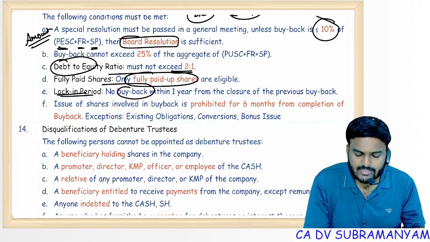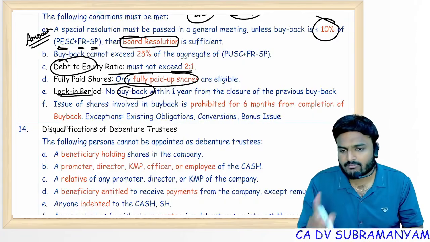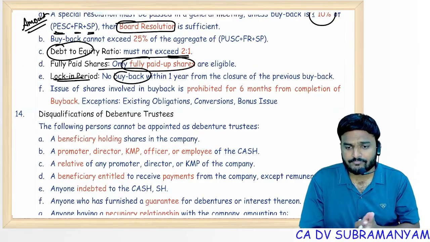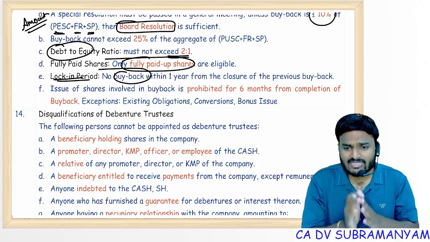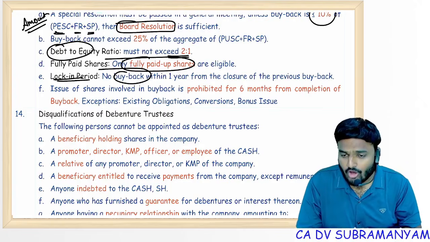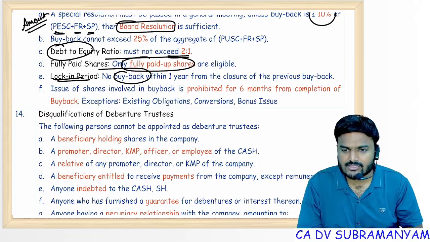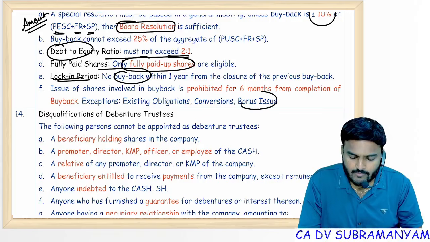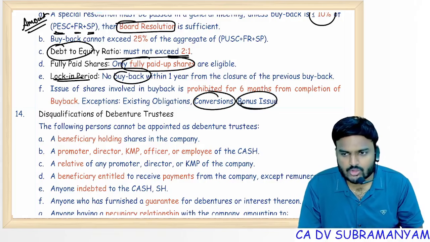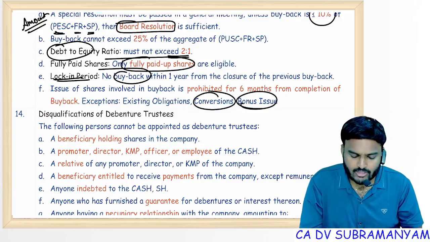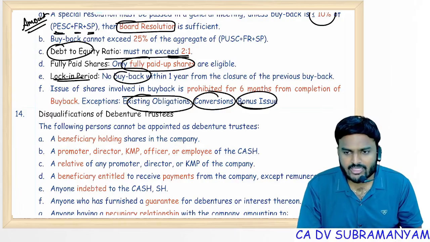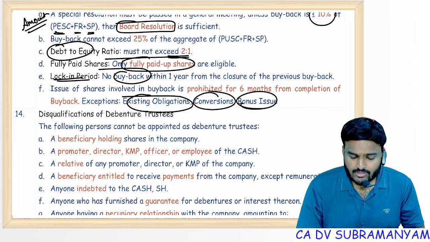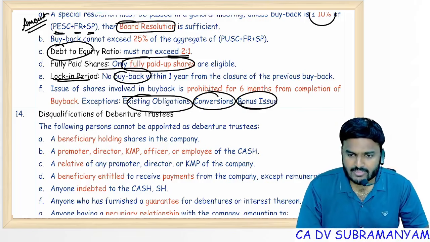Lock-in period, once buyback is completed, next 1 year buyback is not allowed. Next, cooling period, once you make buyback, the securities involved in the buyback, the class capital should not be offered once again within next 6 months. Even rights issue also not permitted. However, bonus issue, conversion of preference shares into equity, conversion of debentures into equity, existing obligations like sweat equity, ESOPs, for these you can utilize them even within 6 months from the completion of buyback.